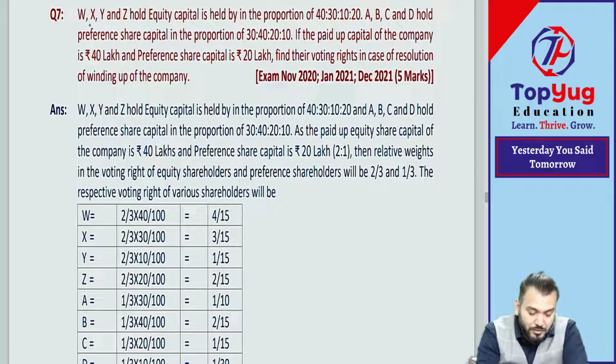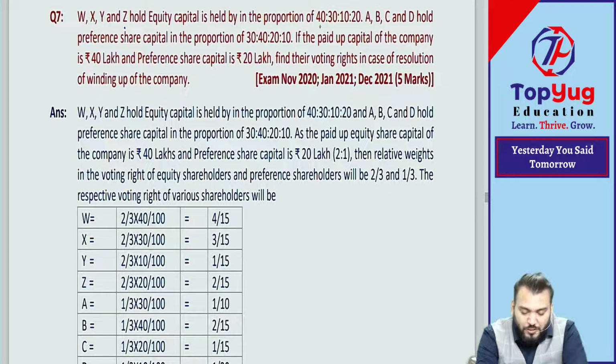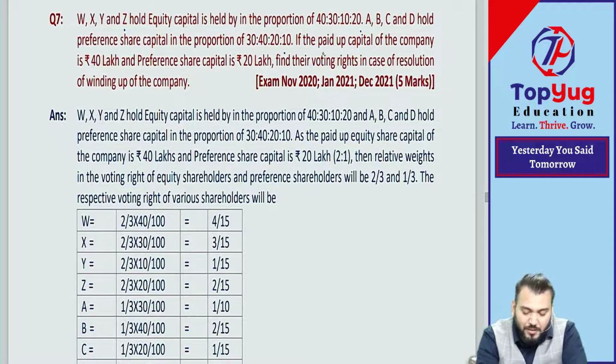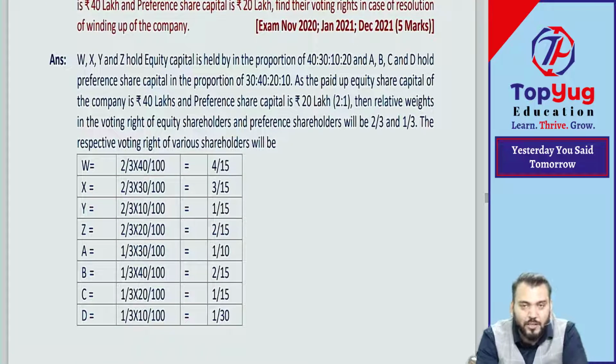Correct? So W, X, Y and Z hold equity capital in the proportion 40, 30, 10, 20. A, B, C, D hold preference shares in some given proportion. If the paid up capital of the company is 40 lakh, equity capital is 40 lakh and preference share capital is 20 lakh, it will become 2 is to 1, meaning 2 by 3 and 1 by 3. Find the voting right in case of a resolution of winding up of the company. So in case of winding up of the company, what will be their voting right?